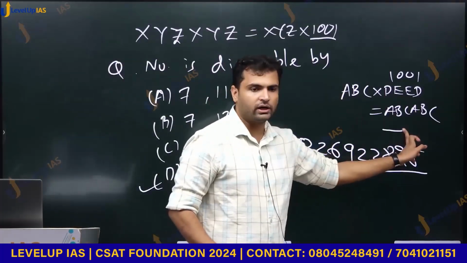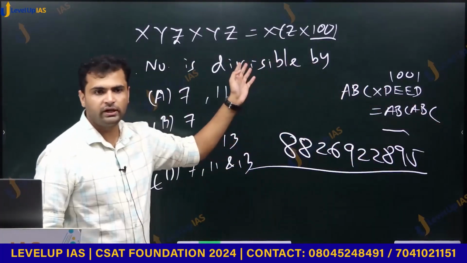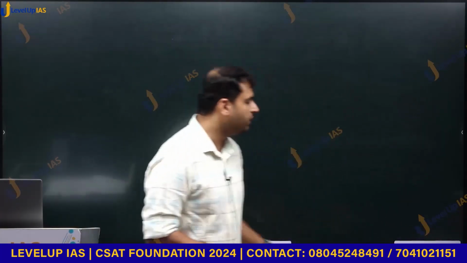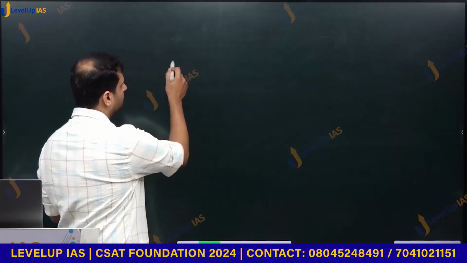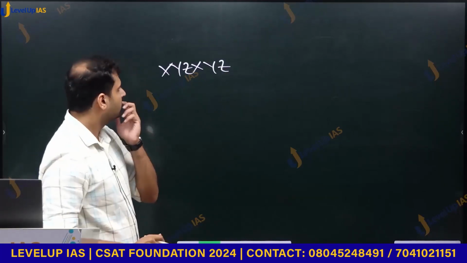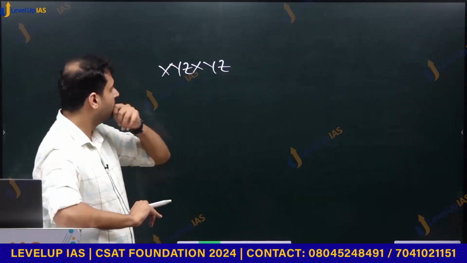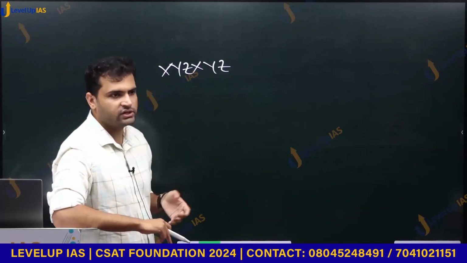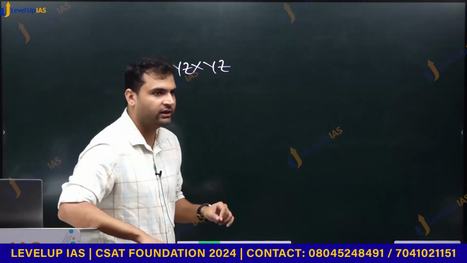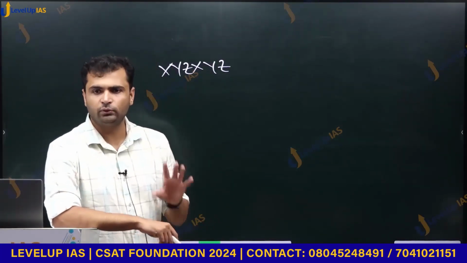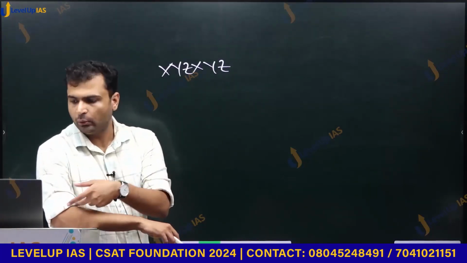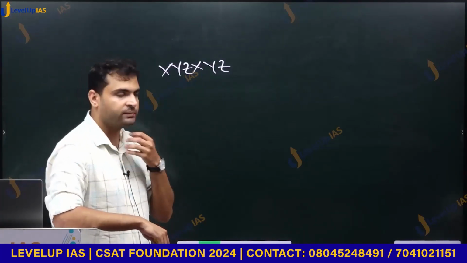If you had done that PYQ and remembered this fact, then you could have easily done it. But if not, what we can do is use place values. Whenever we have unknown digits, like XYZ XYZ, XY, YX, anything like that, the first instinctive thing that you should do is use place values. That should be your instinct. And we'll see how many questions can be done using place values like this.